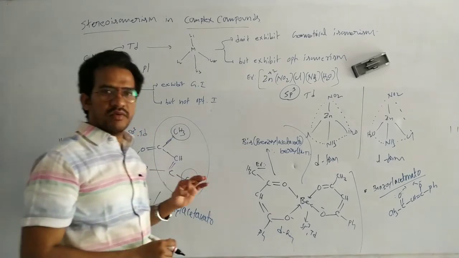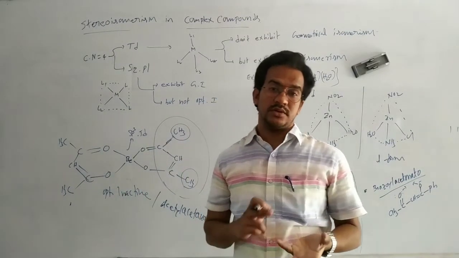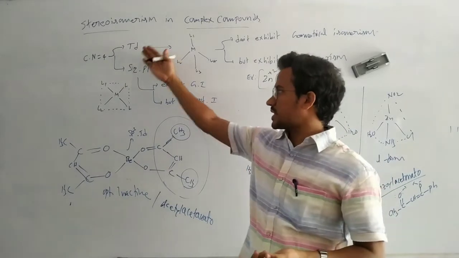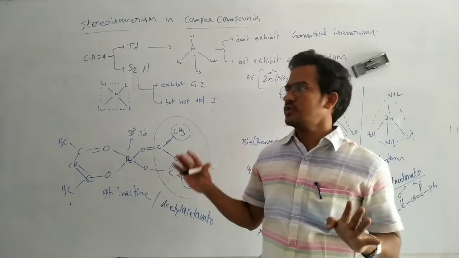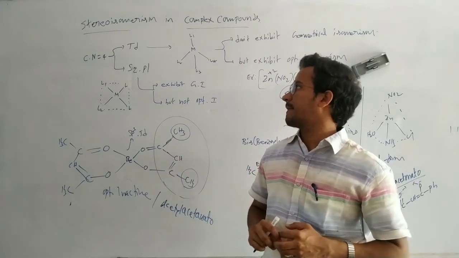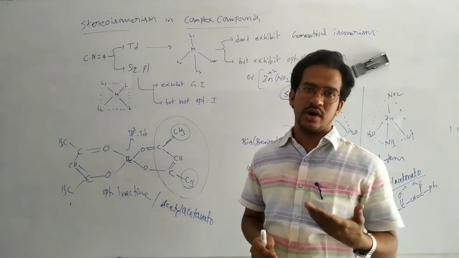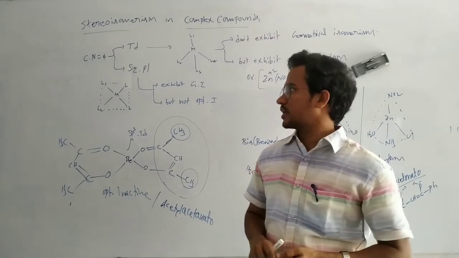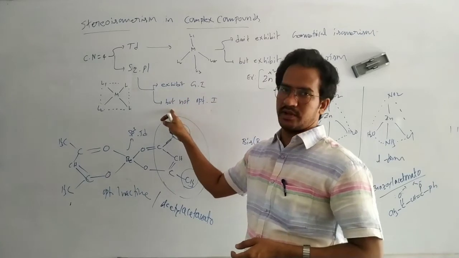So tetra-coordinated complex compounds with square planar geometry exhibit geometrical isomerism but not optical isomerism, because it is a planar compound that can be cut into two equal halves. Generally, alkenes do not exhibit optical isomerism because they are planar compounds.